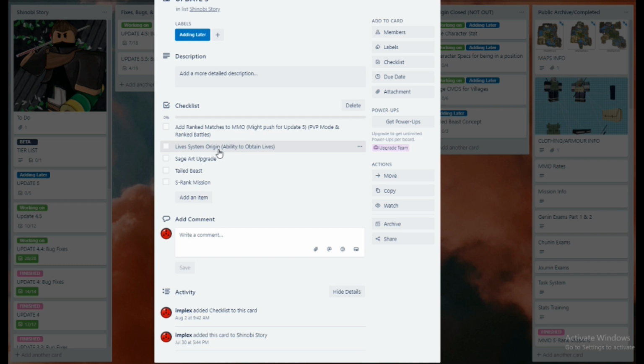We want moderators to be able to give lives and ban exploiters within Origin. We don't want them having commands within MMO, because it's really hard to tell an exploiter in MMO nowadays, because a lot of people can rank up easily.